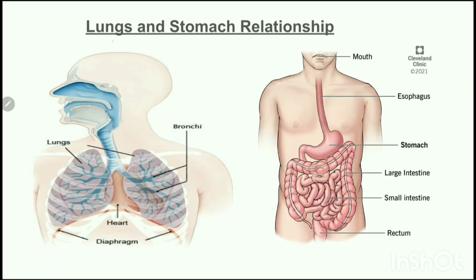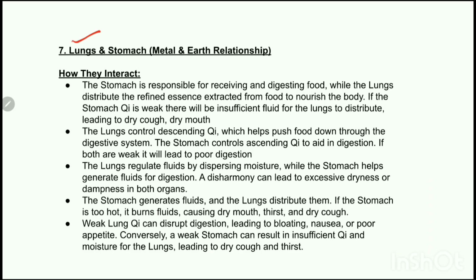Now we will see the relationship of lungs and stomach. Lungs belong to the metal element and stomach belongs to the earth element. So this is a metal and earth relationship. Now how do they interact? The stomach is responsible for receiving and digesting food, and the lungs distribute the refined essence which is extracted from the food to nourish the body.